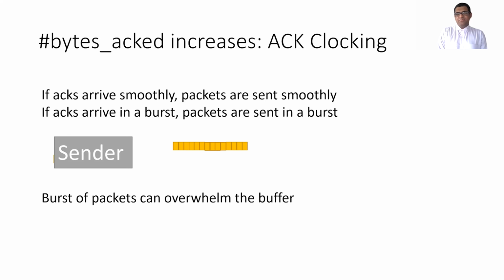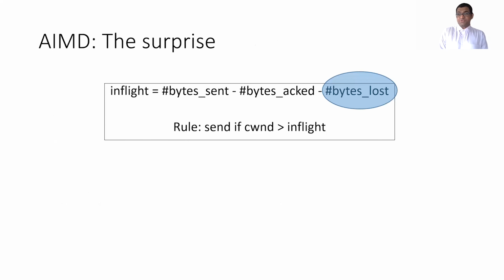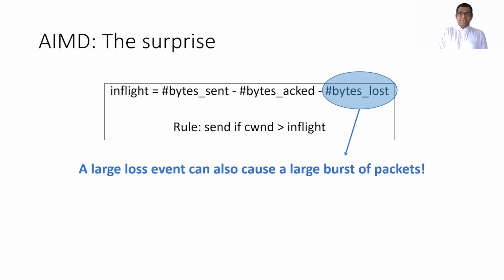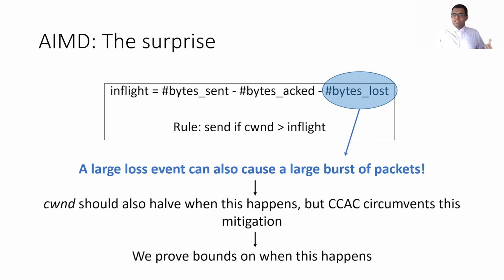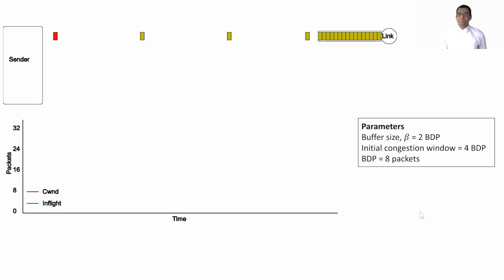The fact that packet bursts can cause the sender to send a burst of packets is well understood. But what is much more surprising, and CCAC uncovered, is that if the sender detects a large number of losses, that can also cause it to burst. But this is surprising because the congestion window should also halve when this happens. But CCAC circumvents this mitigation. In the paper, we prove bounds on when this happens, and we'll discuss an example now.